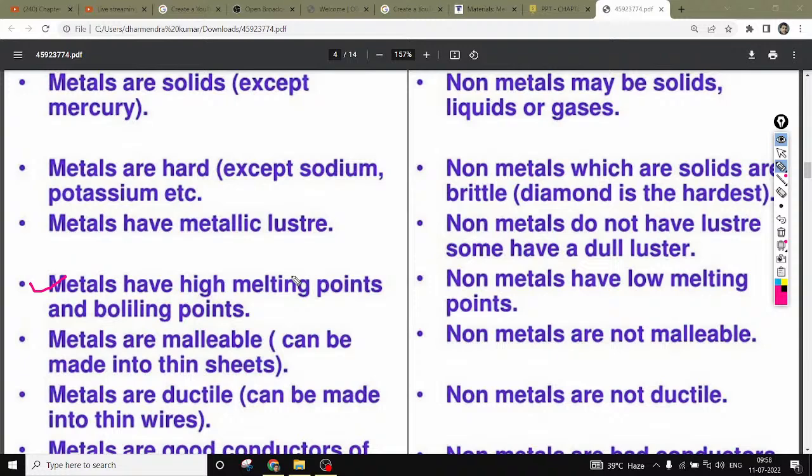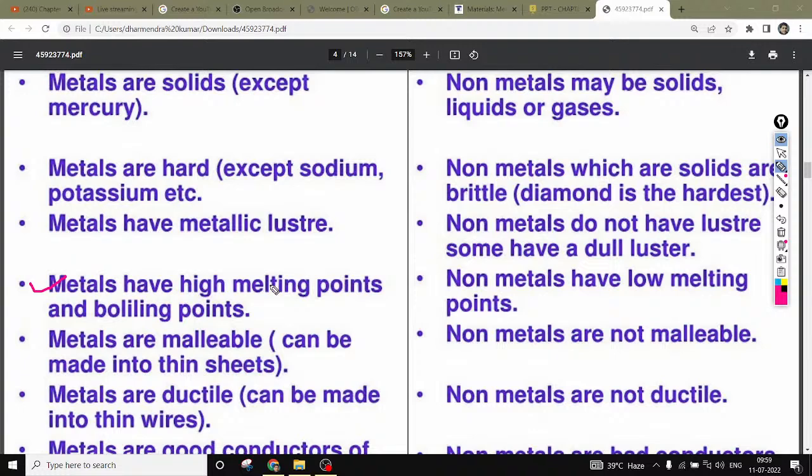And metals are malleable, they can be made into thin sheets. Malleable means if you beat these metals, they can be converted into a thin sheet. And non-metals can't be malleable. If you beat these non-metals, they are brittle in nature, they can burst or break down into small parts.